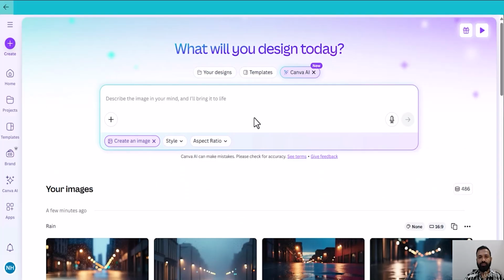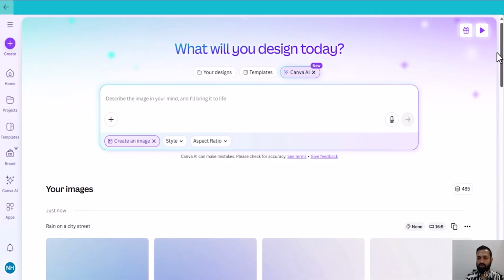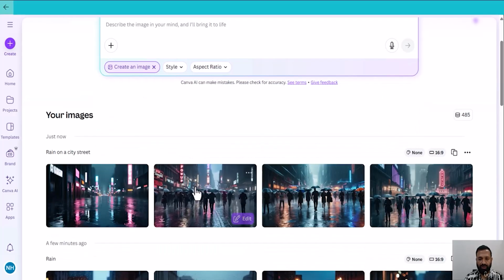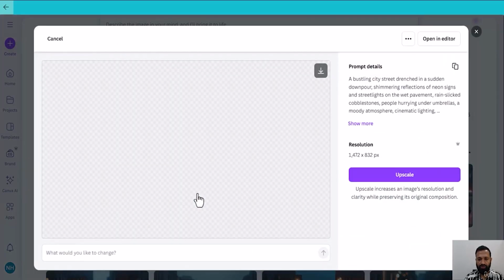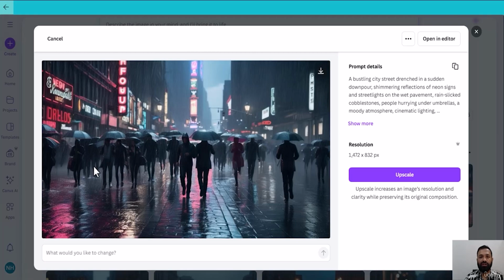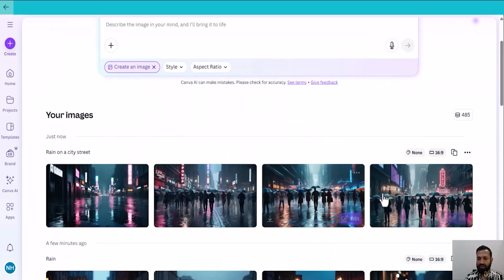So let's get a bit more specific. I write rain on a city street. Let's see what Canva cooks up with this prompt, and this is the image. I didn't mention humans, and Canva created an image full of humans and rain. See how easy it is.